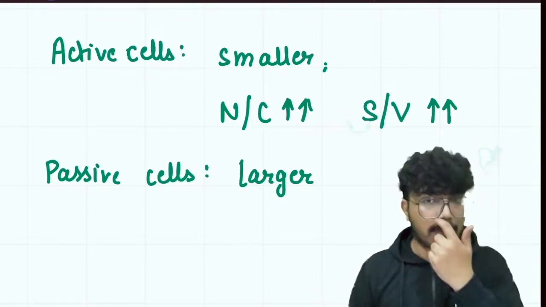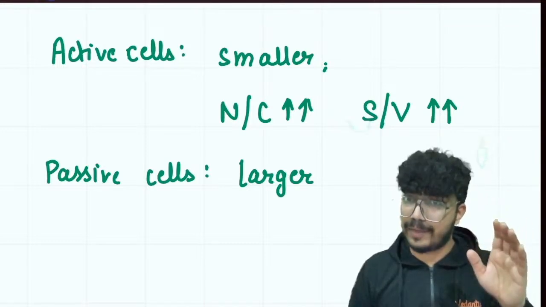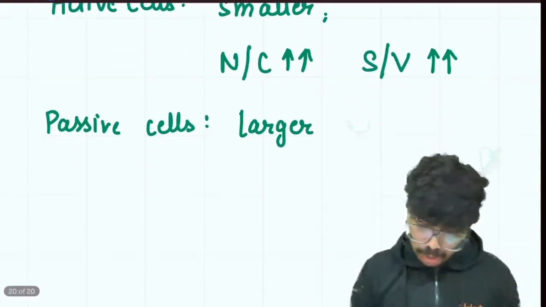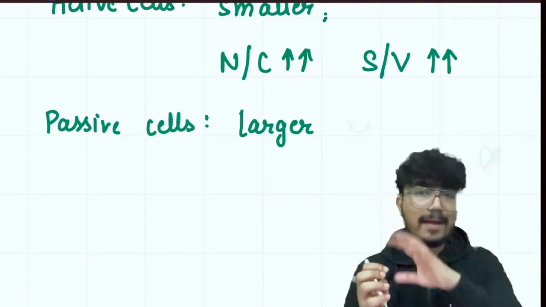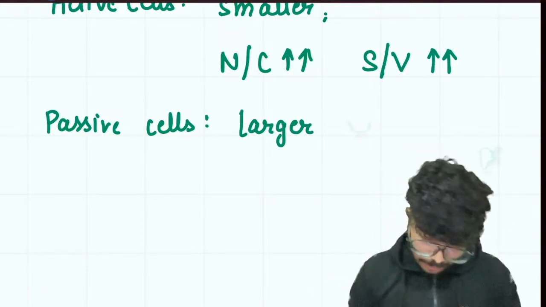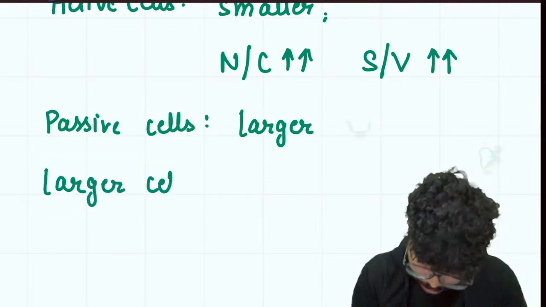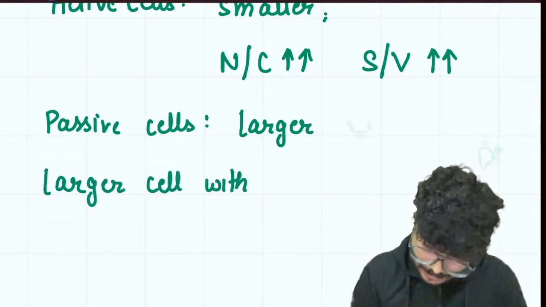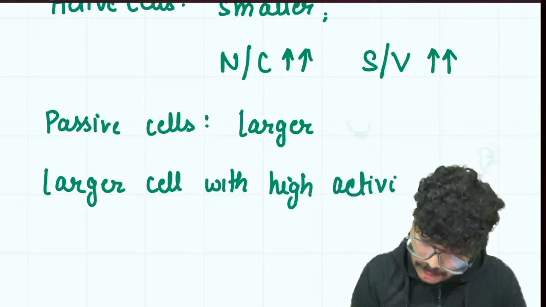Yes. Please remember, if you have a cell which is large in size and showing good activity, it is either going to be cylindrical in shape or it is going to have some extensions such as microvilli. So how can a large cell with high activity achieve this?